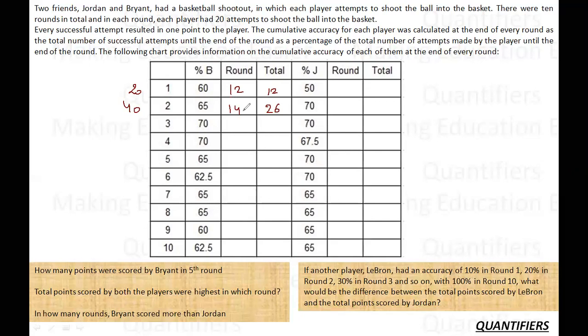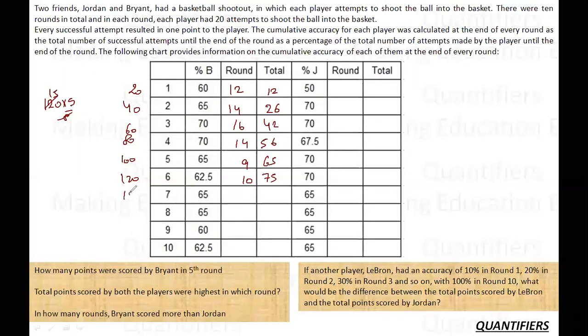Now similarly, let me calculate it for all the other values. Now if I keep proceeding, for Bryant in this round, 60, 70% is 42. So in this round the points are 16. These are 80, 56. The points are 14. These are 100, 65. The points will be 9. This is 120. This is 62.5. Here you can use fractions in a very good way. 62.5 I know is 5 by 8. So it is nothing but 75 points. So here the number of points are 10.